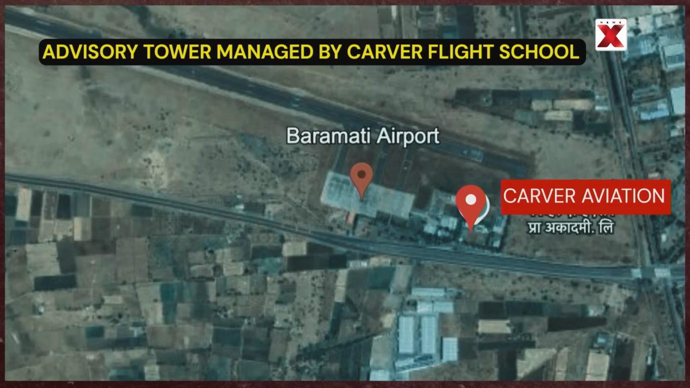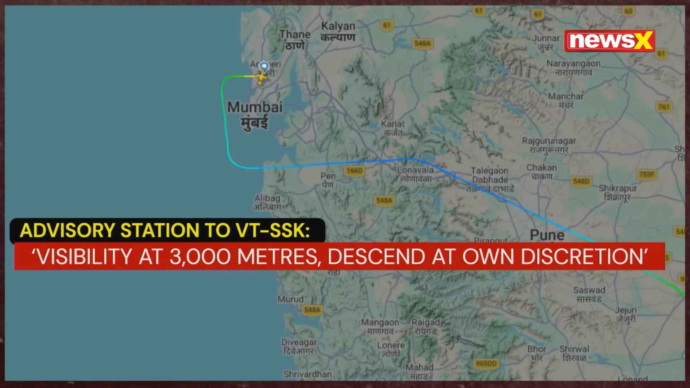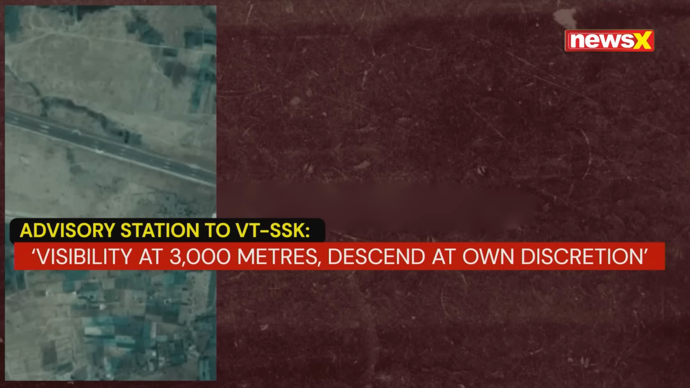This brings us back to the Learjet 45, registered as VTSSK, 8 minutes after taking off from Mumbai. The VTSSK made its first radio contact with the Baramati advisory station as it was descending towards the airport. During this initial contact, visibility and weather information were exchanged and calm winds and visibility were reported to the crew.